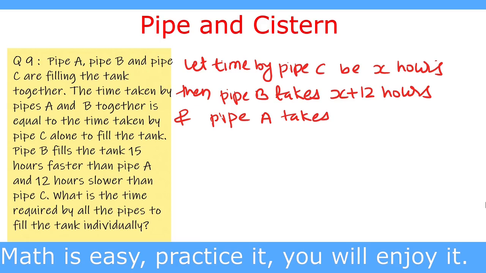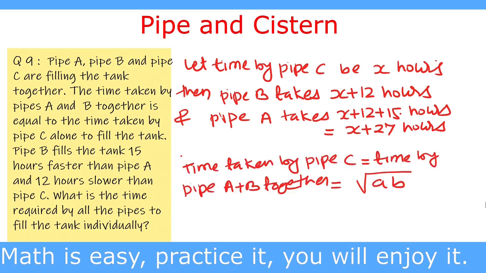Then pipe A takes the time taken by pipe B plus 15 hours, so it will be x plus 12 plus 15 hours. Thus, pipe A takes x plus 27 hours. Here we can say that pipe B takes 12 hours more than pipe C and pipe A takes 27 hours more than pipe C, and the time taken by pipe C is equal to the time taken by pipe A plus B together,